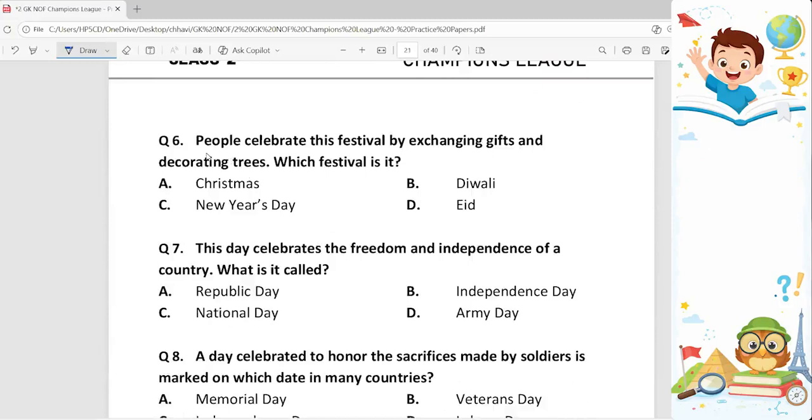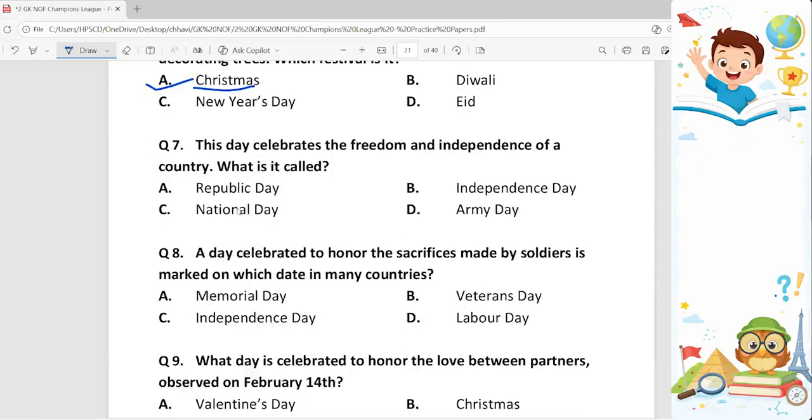Sixth question. People celebrate this festival by exchanging gifts and decorating trees. Which festival is it? This festival is Christmas. Option A is the correct answer. Seventh question. This day celebrates the freedom and independence of a country. What is it called? It is called option B, Independence Day.